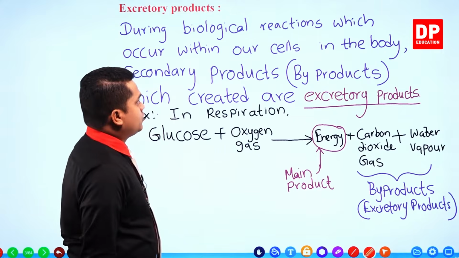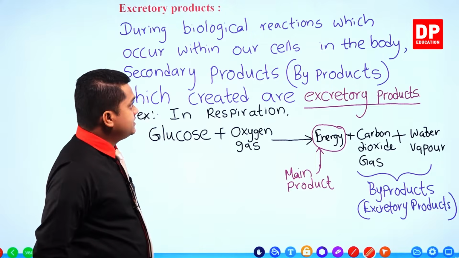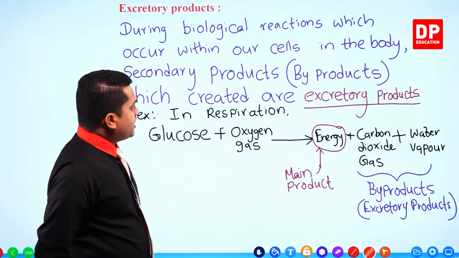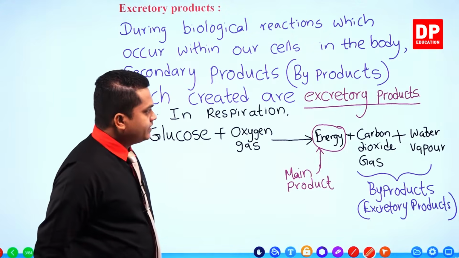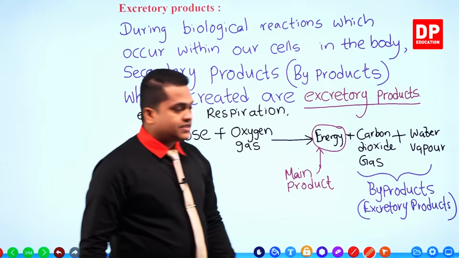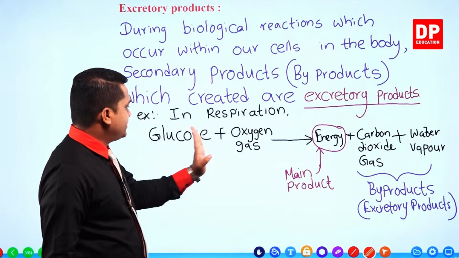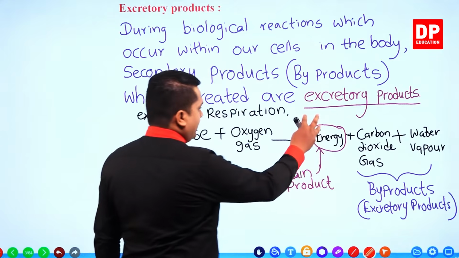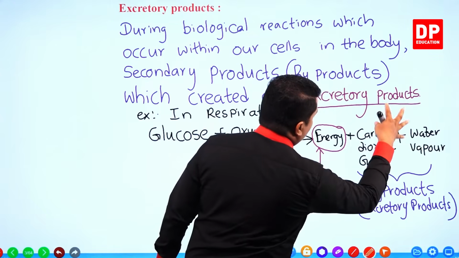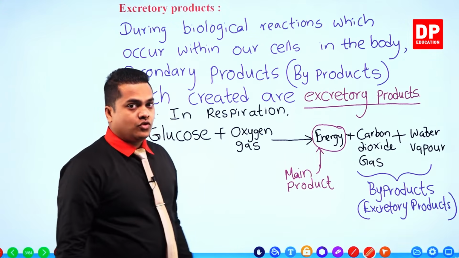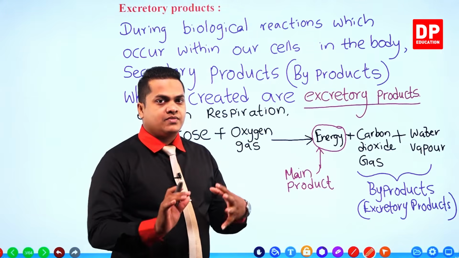Once again, during biological reactions which occur within our cells in the body, secondary products or byproducts which are created are excretory products. For example, in respiration, glucose reacts with oxygen gas to produce energy, which is the main product. Carbon dioxide gas and water vapor are the byproducts during this reaction, the excretory products. So this is the definition for excretory products.